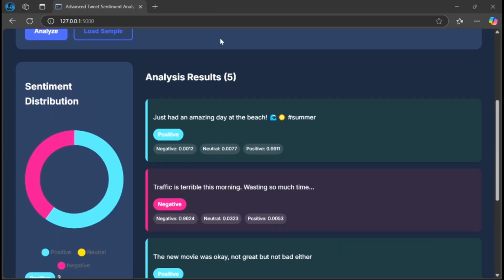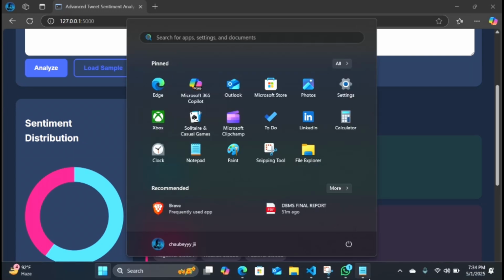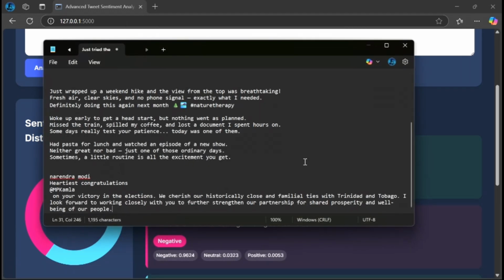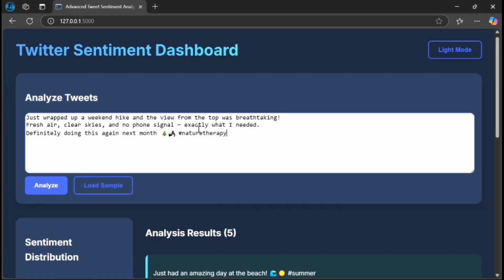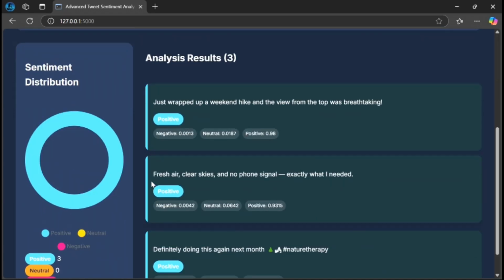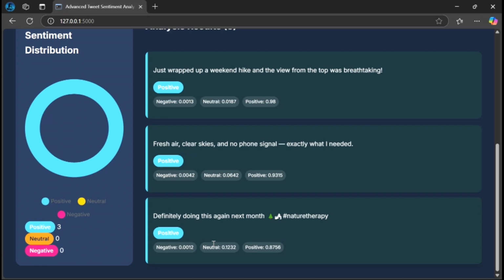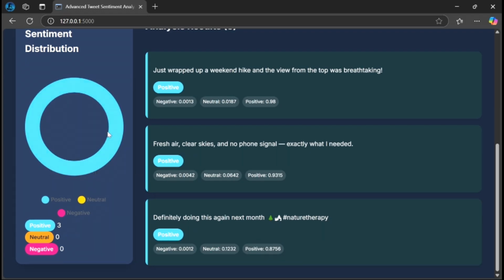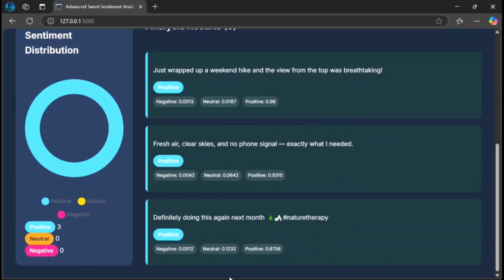So now as you can see the load samples, now I'll be giving some demo with some other samples from Notepad. These are some of the comments or tweets we have taken from Twitter. Now I'll copy this and paste it here and hit analyze. And as you can see, this gives the analysis of the sentences. This is positive, even this is positive and positive. You can see here too. For positive it is blue, for negative it's pink. Now we go for the second try.